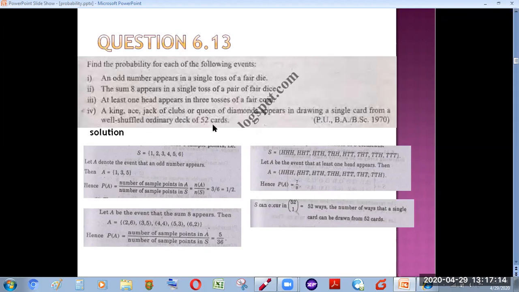So first of all, we need to define our sample space. Because we have 52 cards and we are going to draw only one card from here, the possibilities in your sample space will be 52 only. 52C1 means 52. Now we have to find the probability that it will be a king, ace, jack of clubs, or queen. So basically we'll add up all those.